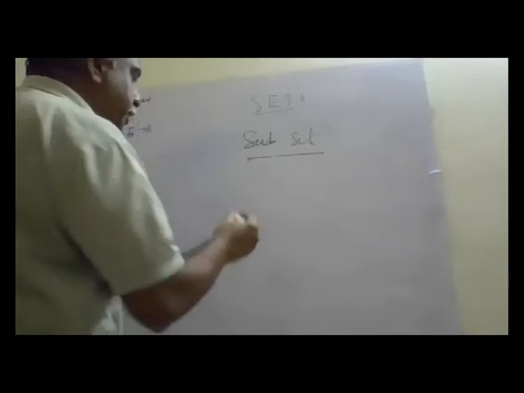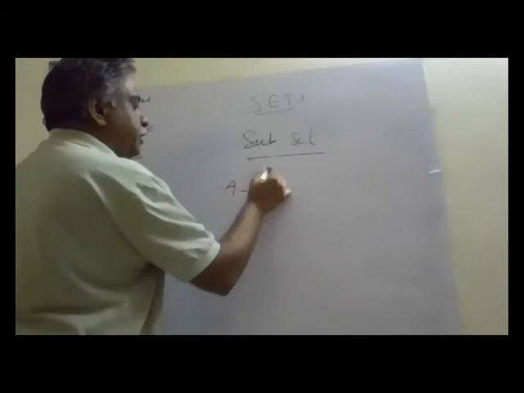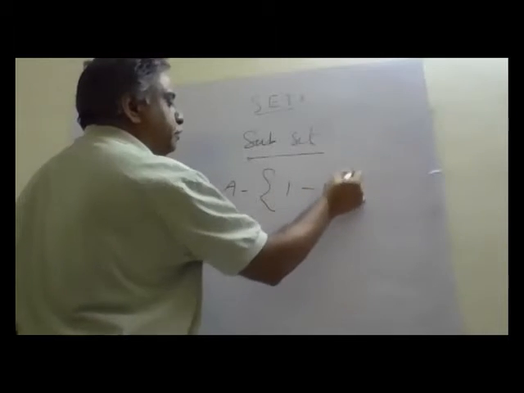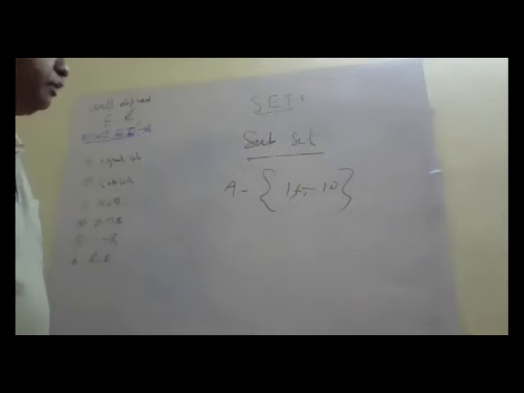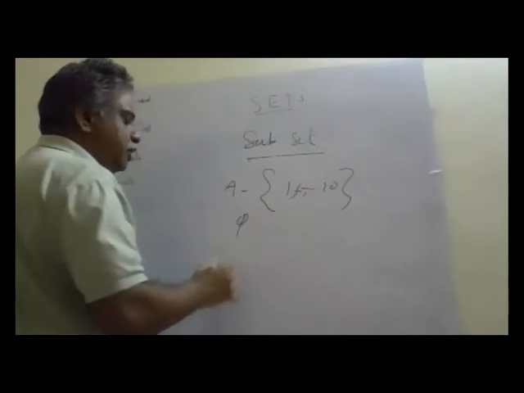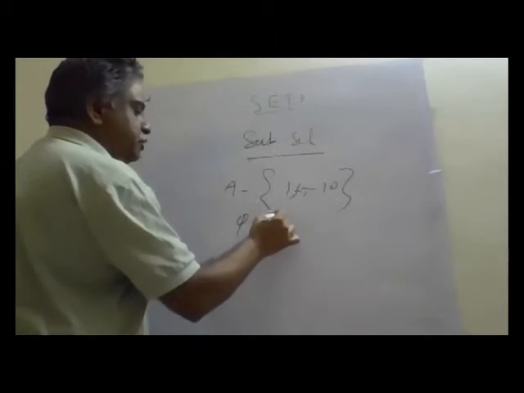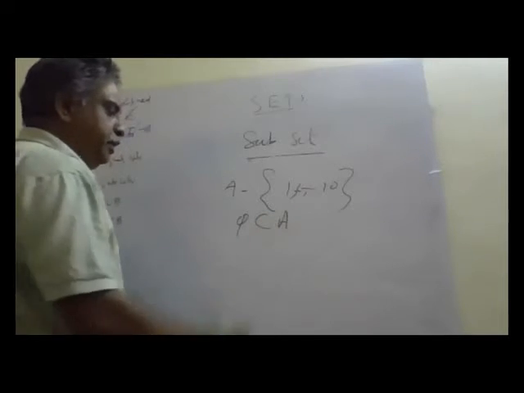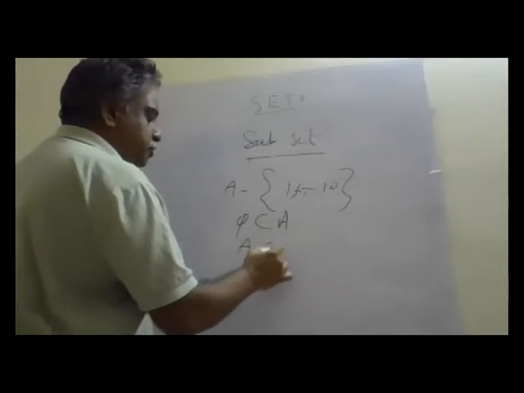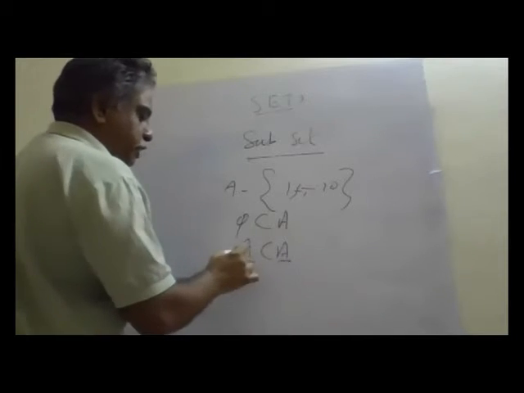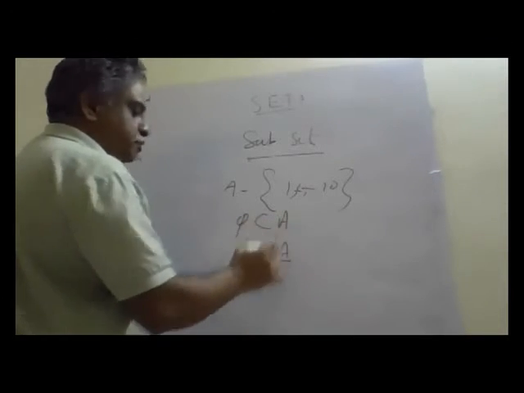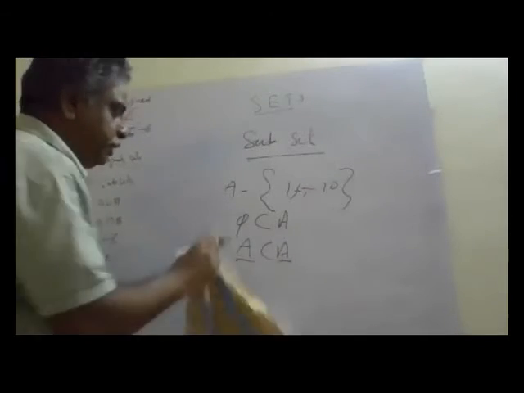Now in the same subset topic, suppose A is 1 to 10. Here even 5 is also a subset of A, and A is also a subset of A, because all elements of A are included in A. So A is also a subset of A, and 5 is also a subset of A.